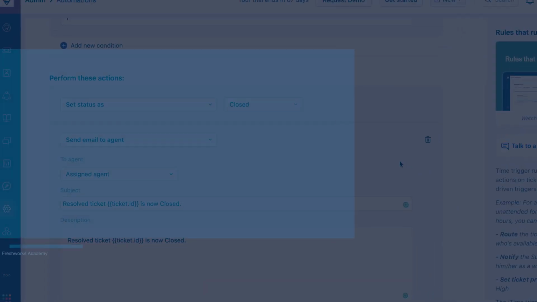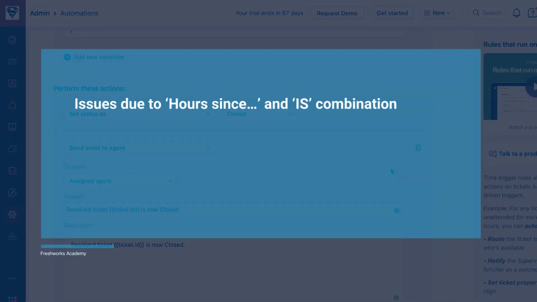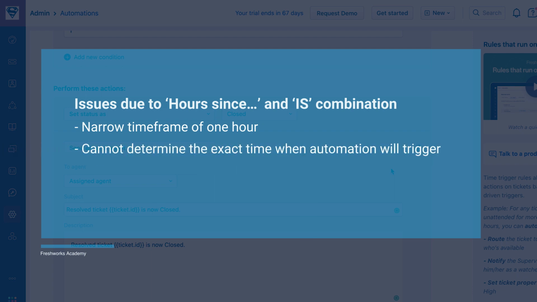When you define the automation rule using hours since and is conditions, the automation fires only during the brief window in which it's true. This condition is valid for an hour or less. Since time trigger automations run once every hour, it is difficult to determine the exact time this automation will trigger. If, for some reason, your automation doesn't run during that hour, then the tickets that match the condition during that hour will never be closed.